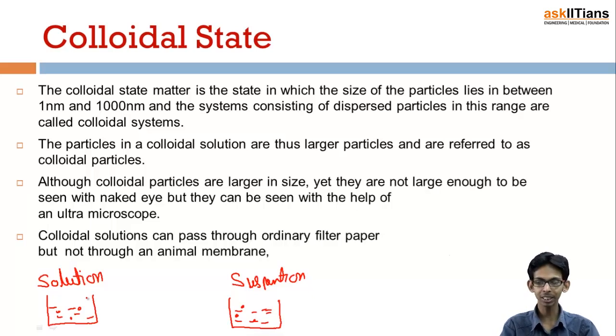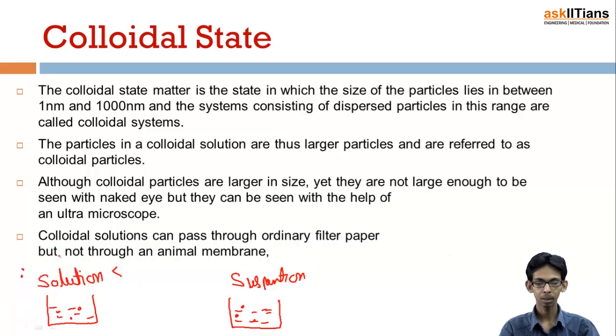So what is the difference basically at the minute level? In solution the solute particles are very small, smaller than 1 nanometer. They are so small that they are not visible at all.